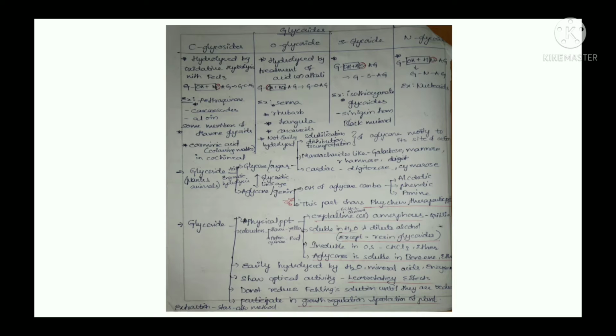So next, glycosides, which are obtained from plants and animals, are hydrolyzed by acid or enzymatic hydrolysis into glycone and aglycone parts. First we will study the glycone part. This glycone part helps in the solubilization, distribution and transportation of the aglycone moiety to its site of action, but it does not involve any production of therapeutic activity. It just helps in the transportation of the aglycone.